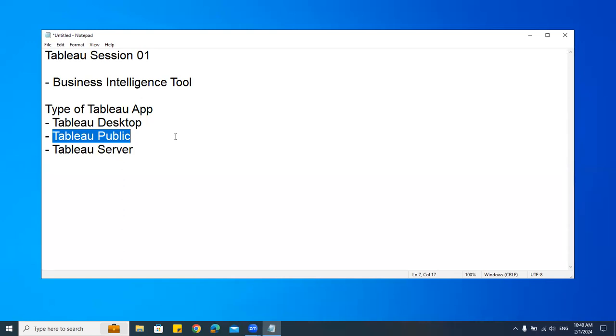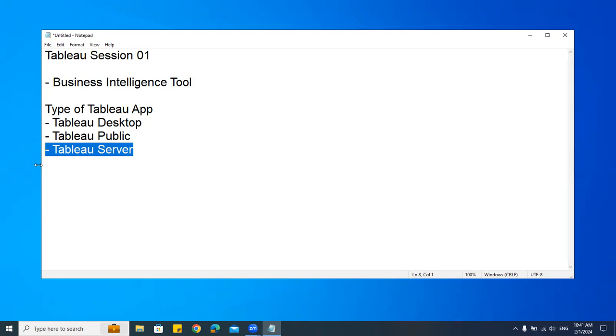Understood? But which version are we learning? Tableau Server is not for us. Companies install it and work on it. I'm not saying don't learn this. You can learn it, but we don't have that facility here to teach you Tableau Server. But I'll be teaching you about Tableau Desktop and Tableau Public. So what is Tableau Desktop and Tableau Public?